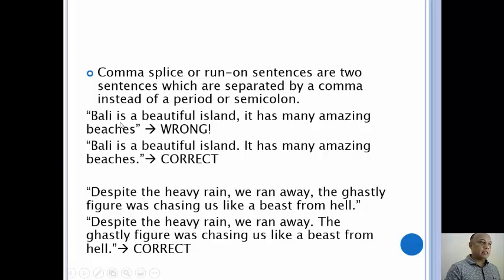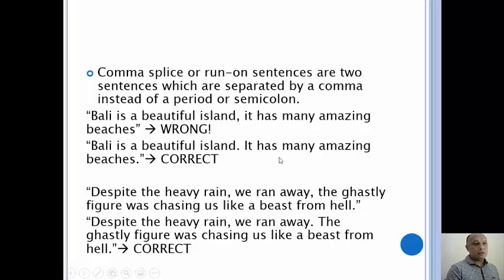So for example, we have: Bali is a beautiful island, it has many amazing beaches. This is wrong because of the comma here. It must not be a comma. It must be a period like this. So the next one is a correct sentence. Bali is a beautiful island. It has many amazing beaches. This is the correct one.